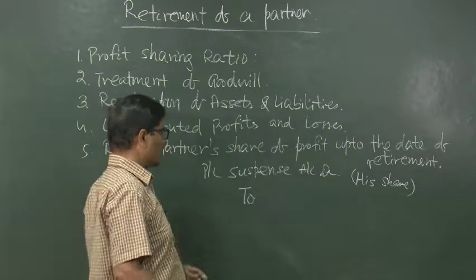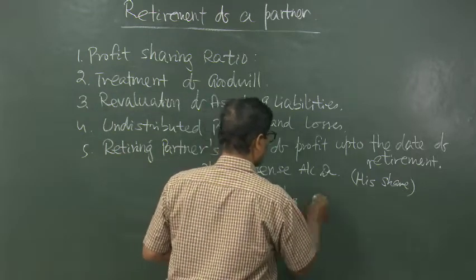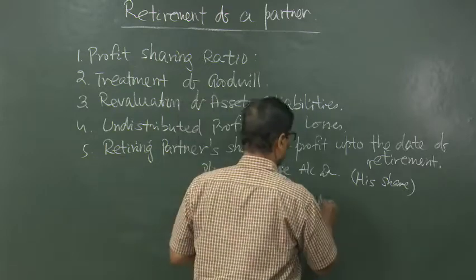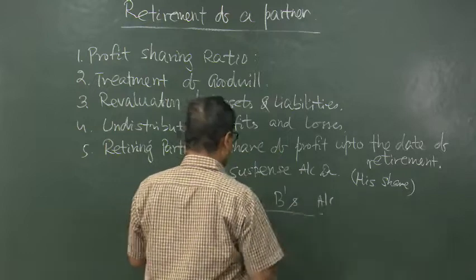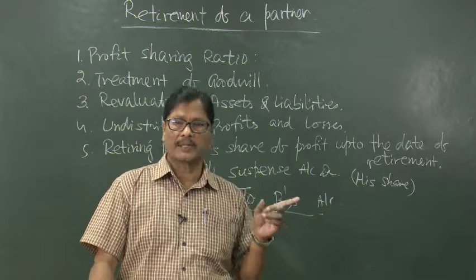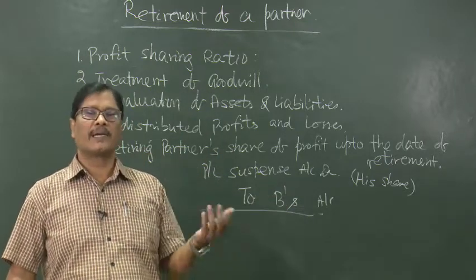And this profit and loss suspense account, because it is showing a debit balance, will go to the asset side of the balance sheet until it is written off, that is, at the end of the year.